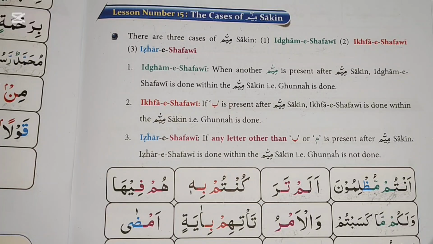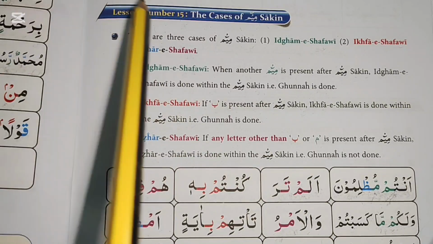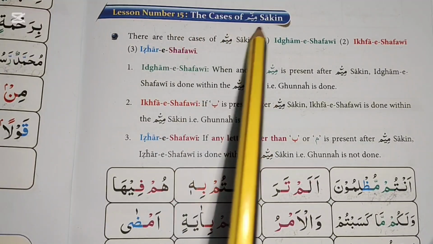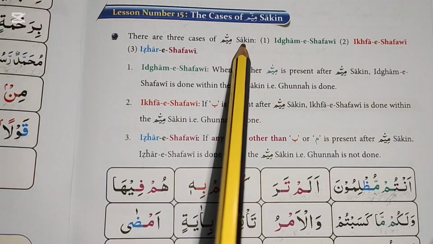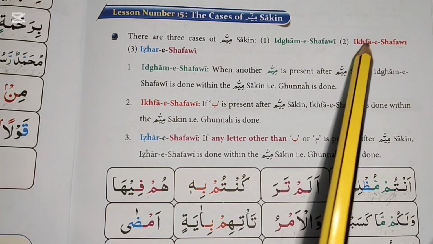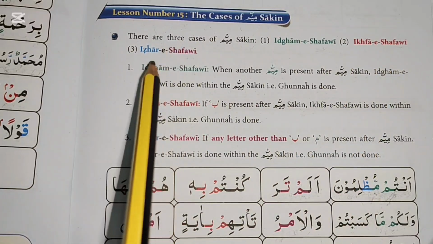We had read lesson number 14, Noon Sakin and Tanween, Idgham and Iqlab. Now we start lesson number 15, the case of Mim Sakin. There are three cases of Mim Sakin: Idgham Shafi, Ikhfa Shafi, Izhar Shafi.